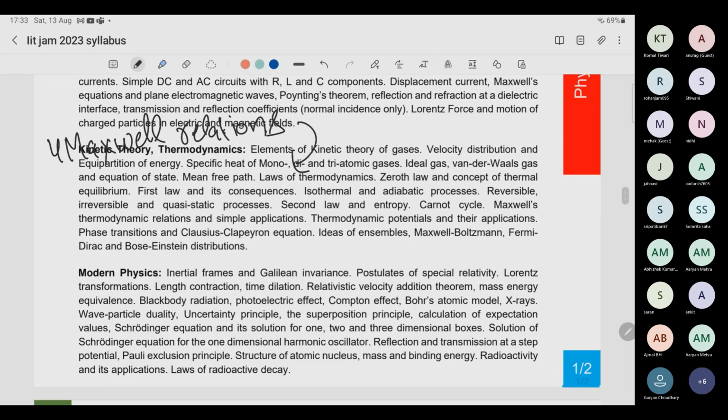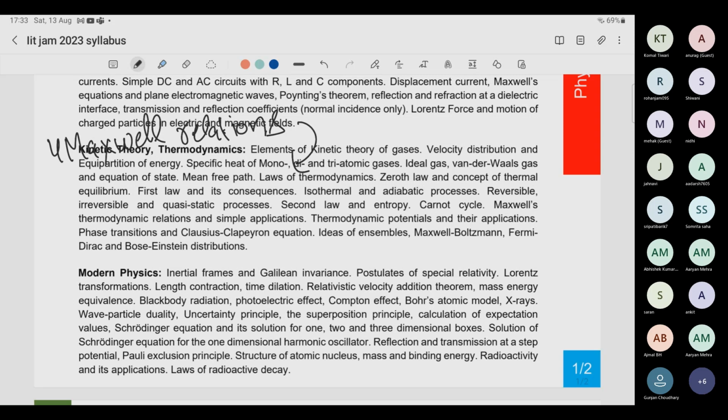Every year a question comes from Maxwell relations. There are four options and they ask which of them is correct or which is incorrect, so both kinds of questions can come. So remember the four Maxwell relations. There are thermodynamic potentials. What are the four thermodynamic potentials? What are their properties, their definitions, and their mathematical formulas? This much you should know.